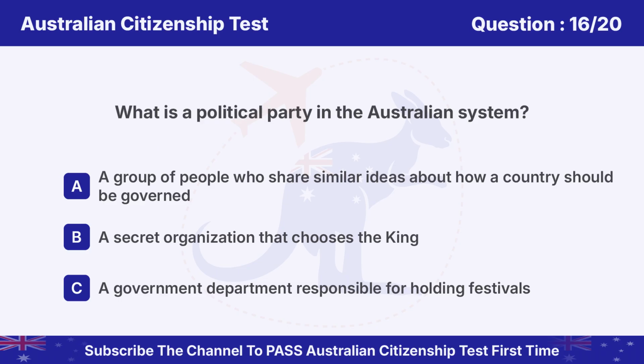Question 16. What is a political party in the Australian system? Option A. A group of people who share similar ideas about how a country should be governed. B. A secret organisation that chooses the king. C. A government department responsible for holding festivals.